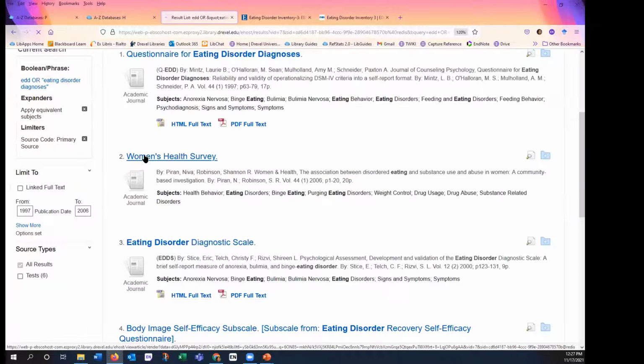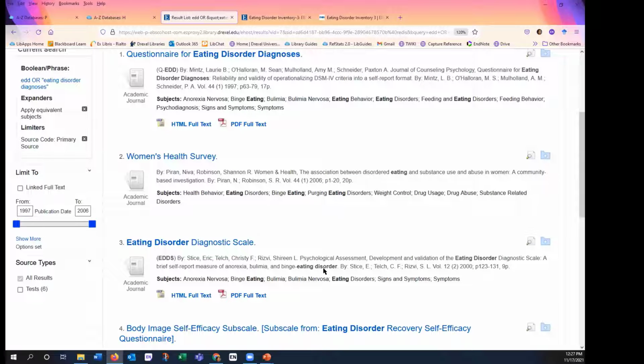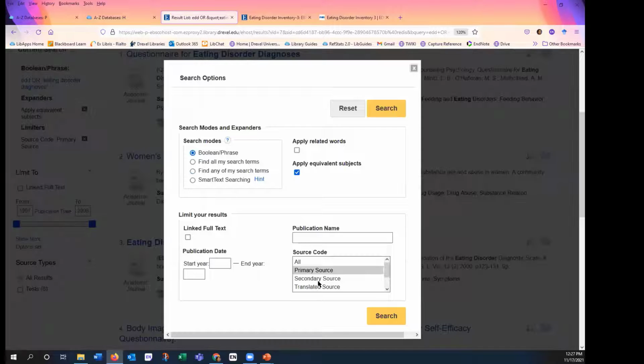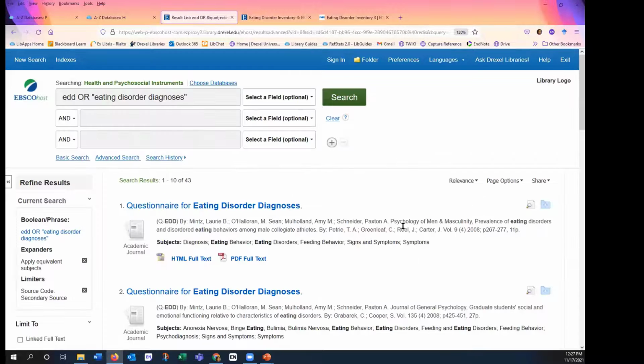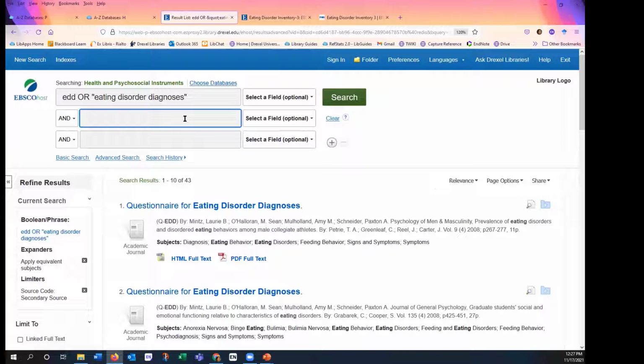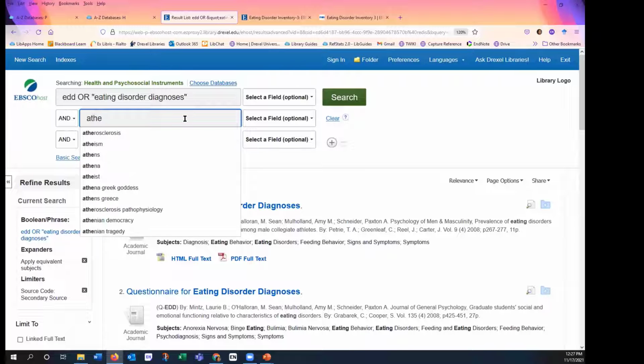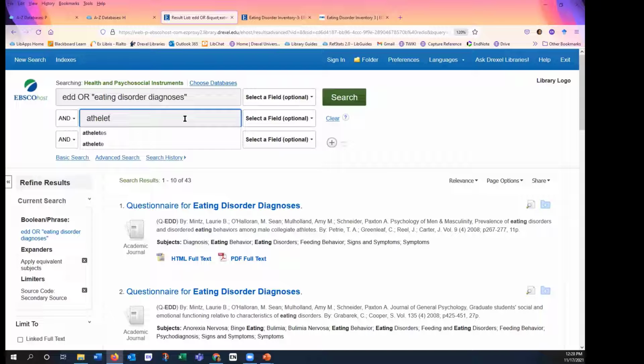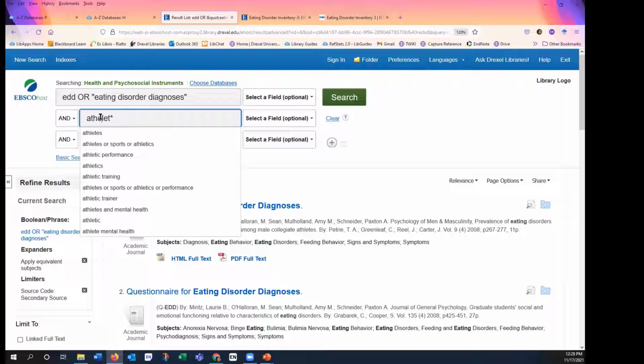The other option that you have, besides looking at the rest of these resources, is to find information about the test by authors who didn't originally write the test. That would be your secondary source. You click on secondary source here. So I have quite a few more articles, and I may want to limit this to articles about athletes. I'll put a little asterisk there, maybe that is not spelled right, Janice. Okay, that's better.